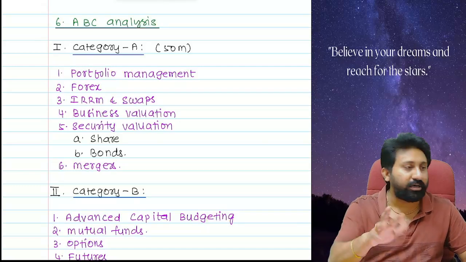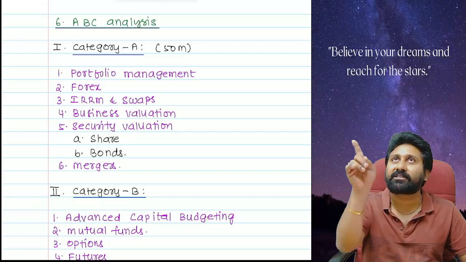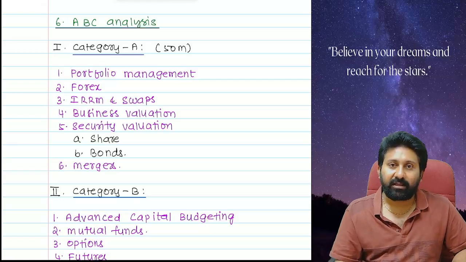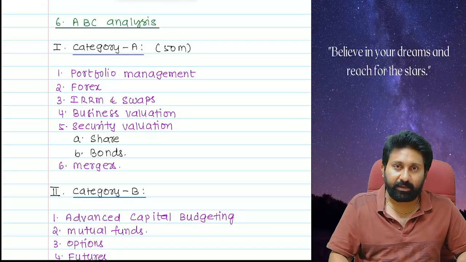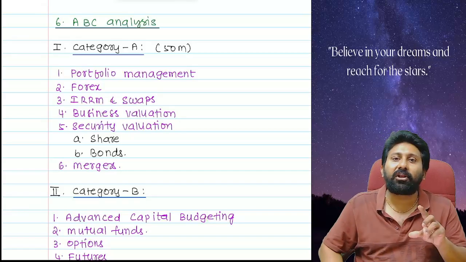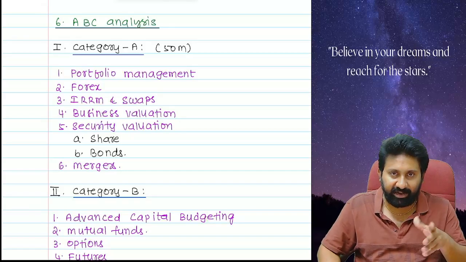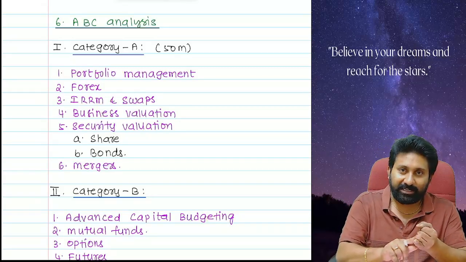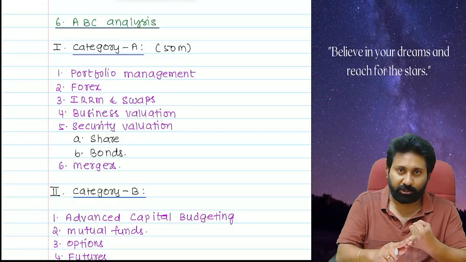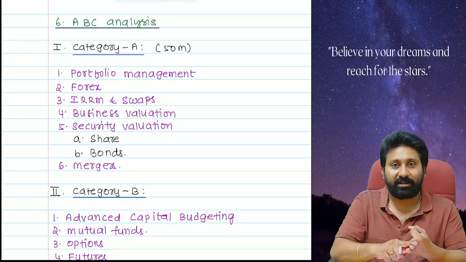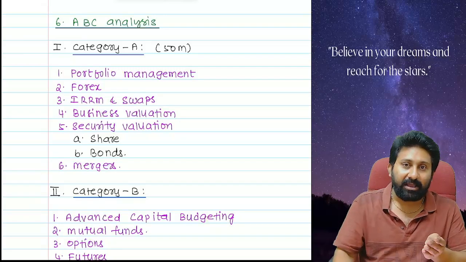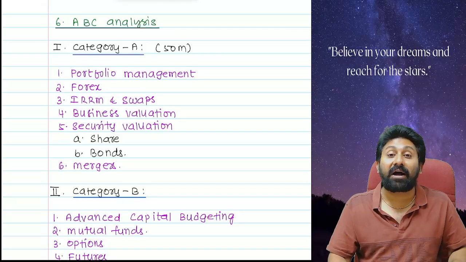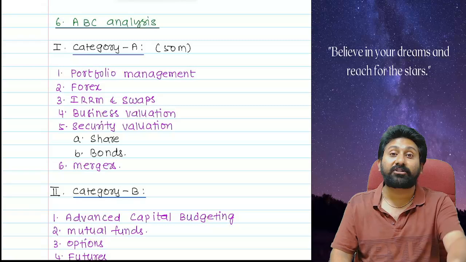Generally, what faculties or students will do is, category A means on the basis of past marks they will do. No. Marks is the quantity. There should be quality also that should be considered. Means what? I will tell you. If you put portfolio theories in rank A, once you cover portfolio management, you will cover mutual funds, some concepts of futures, some concepts of risk management, some concepts in security analysis. If you cover one chapter, so many interlinks also you are going to clear. It's not just marks of the portfolio chapter, it's the marks attached to other chapters as well.